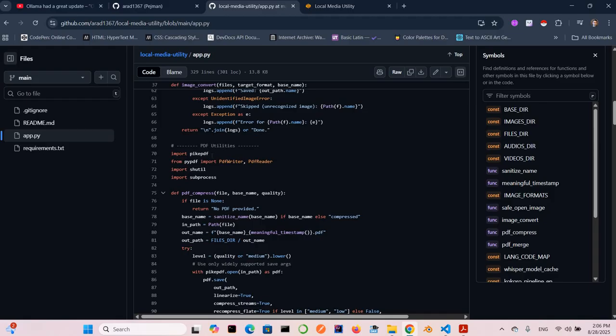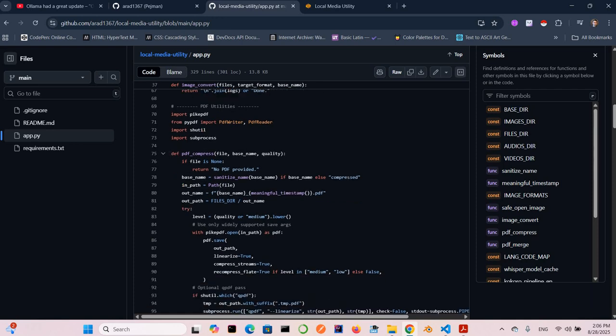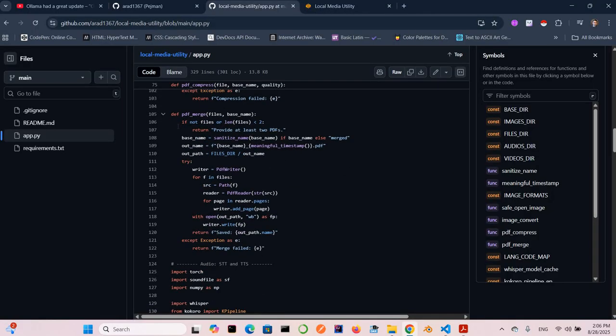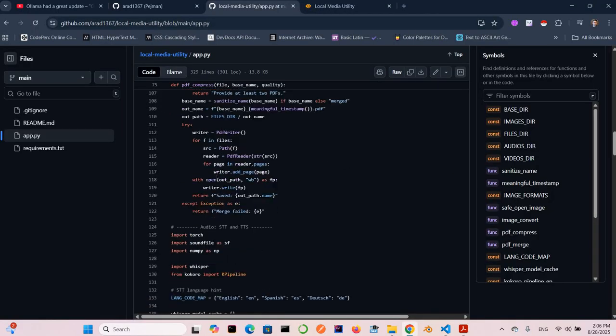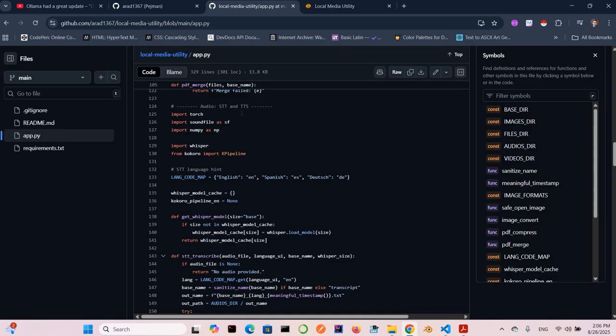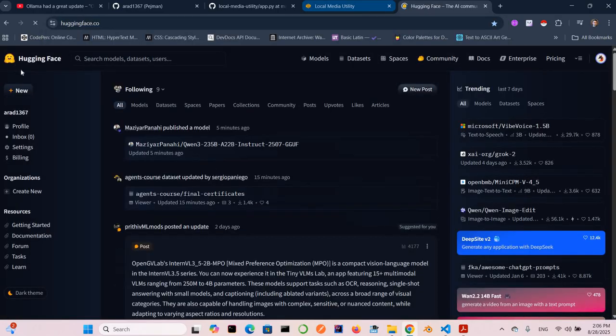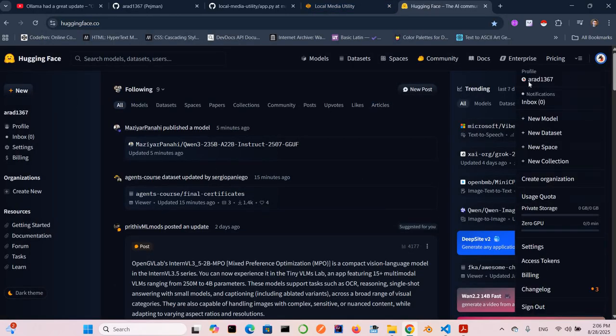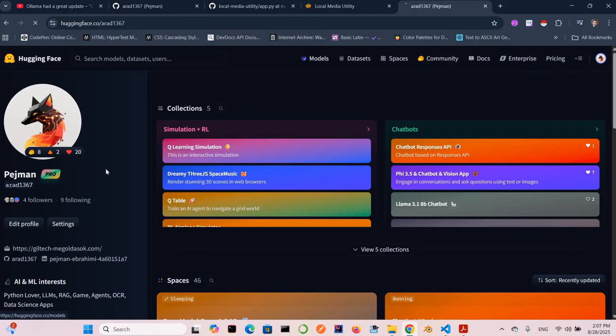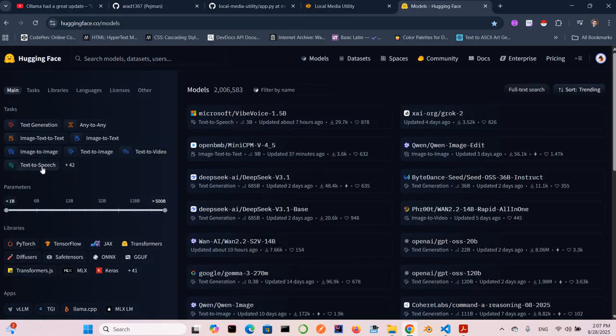About the PDF utilities, here we use pypdf. It's a really famous library in Python, and a lot of people use it. We use a function for PDF compress and a function for PDF merge. Very simple. And this is the speech to text and text to speech code. We use Whisper, definitely, and Kokoro. If you check Hugging Face, for example, the Kokoro models, and this is my Hugging Face account, you can check the models and text to speech.